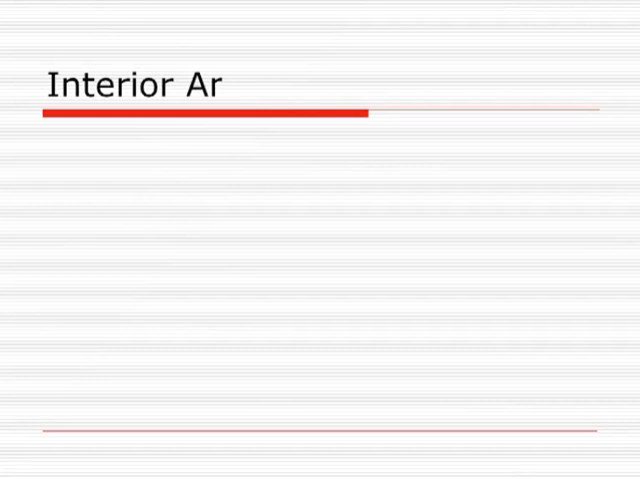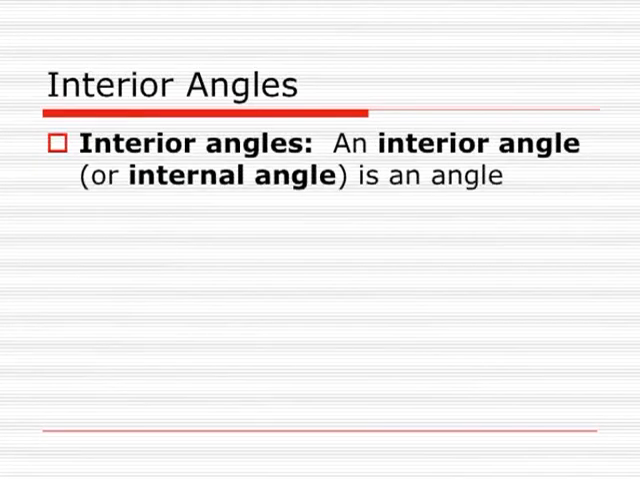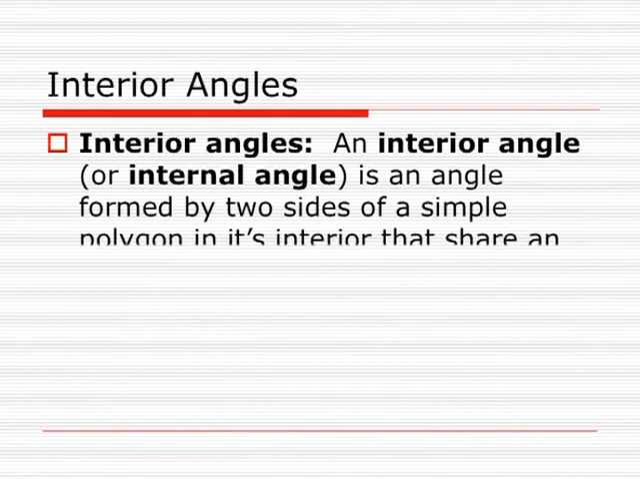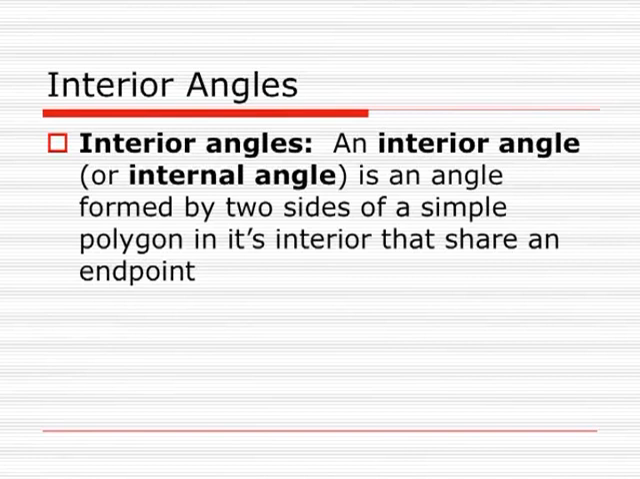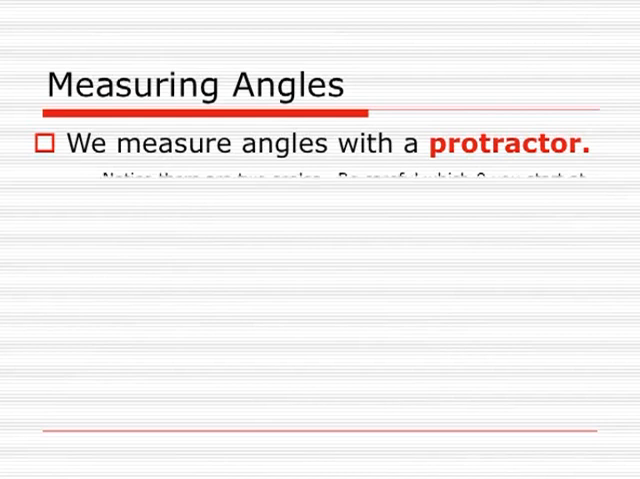Now we come across different angles in a triangle. These are interior angles. An interior angle is an angle formed by 2 sides of a simple polygon that share the same endpoint. The sum of interior angles of a triangle is always equal to 180 degrees.